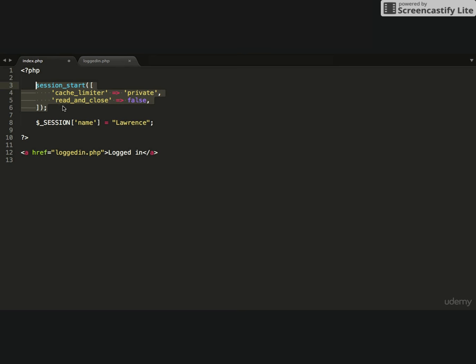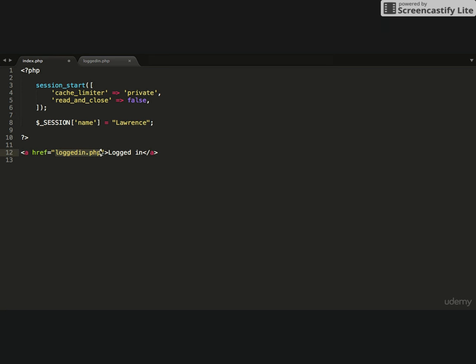So once I've gone ahead and started the session, now what I can do is take a look at creating a new variable called name, and this variable will store the value of Lawrence. So what I'm doing is I'm storing data on the server temporarily. And now all of my PHP pages that are located on that server can access that temporary storage and pull out that information.